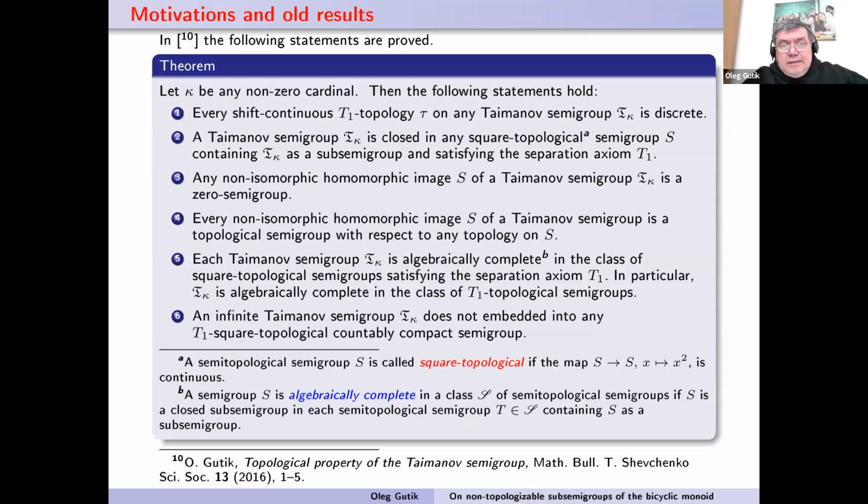Also, this result implies a very nice result that any subsemigroup of a Taimanov semigroup is non-topologizable in the previous sense, that any T1 topology on any subsemigroup of a Taimanov semigroup such that the semigroup operation is square continuous is discrete. This result is similar to the result for groups which was obtained by Olshansky.